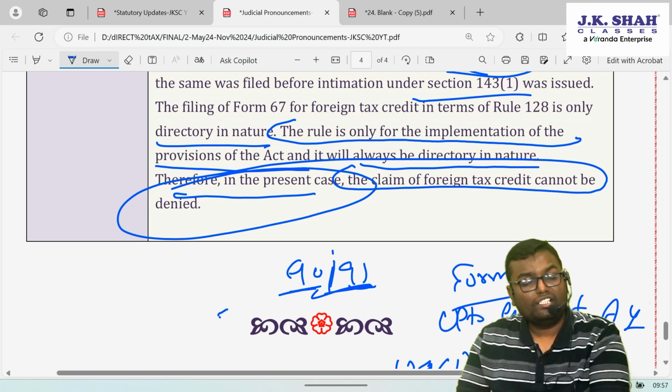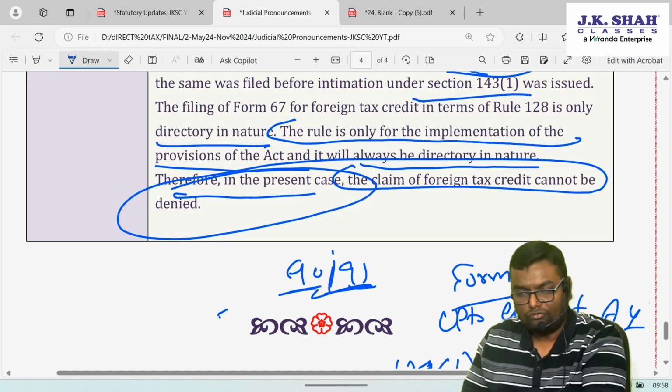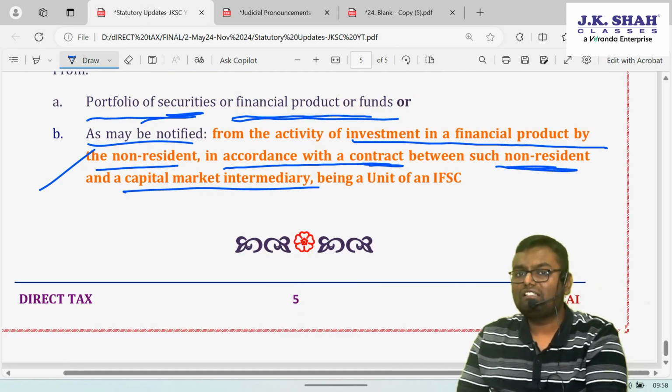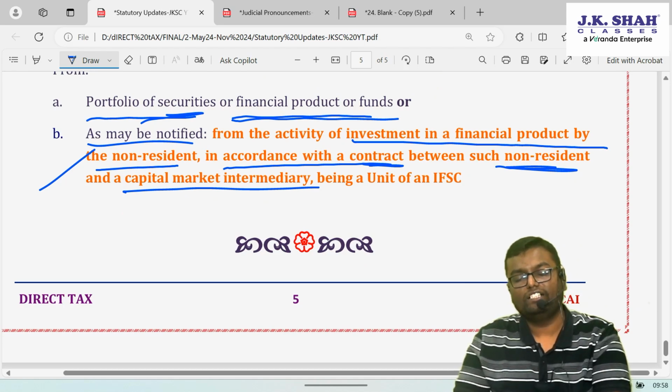This all were statutory updates and judicial pronouncements which are issued by ICAI for the November 2024 attempt. I again repeat, there is no amendment from the current budget that is applicable to you. For you, there are no further amendments apart from these two PDFs. Both these PDFs are available in the YouTube description link that has been shared in this video.